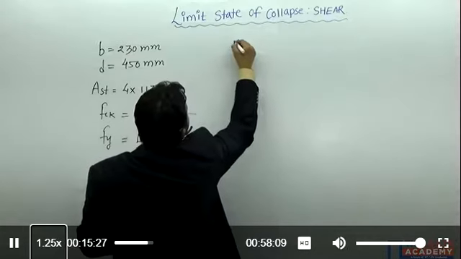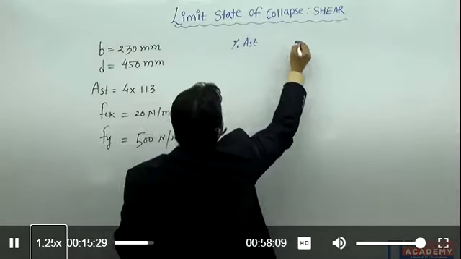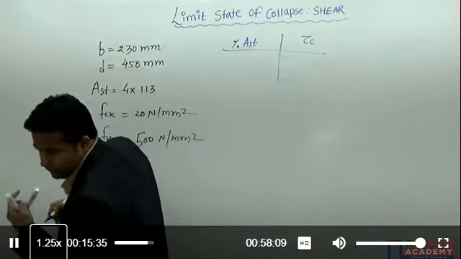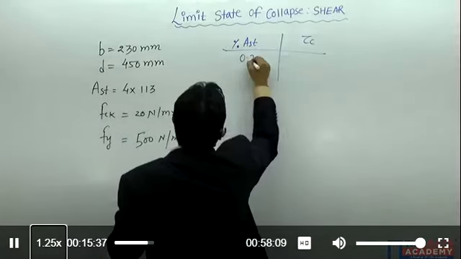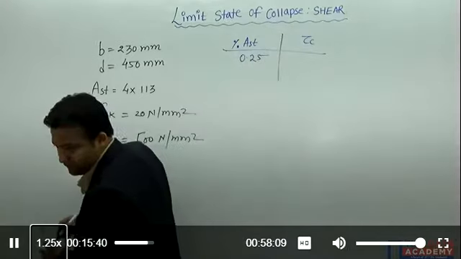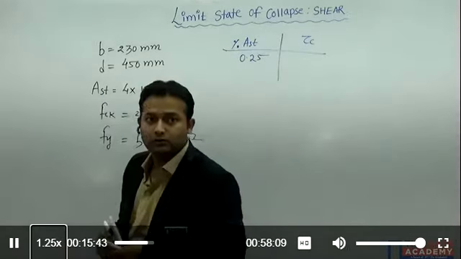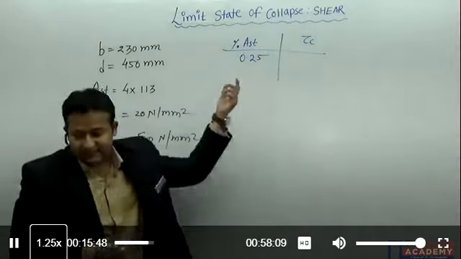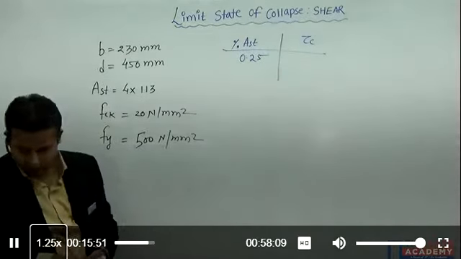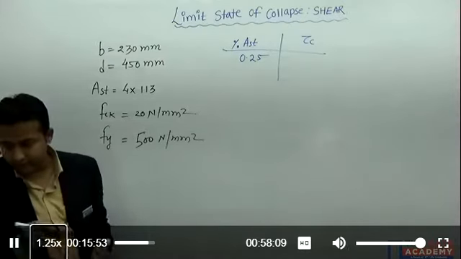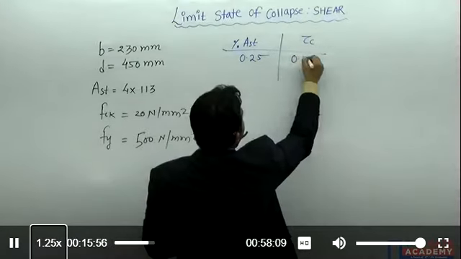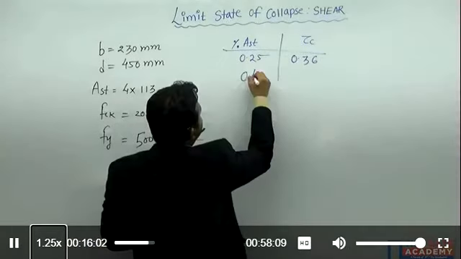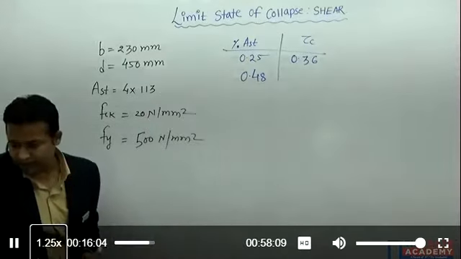If I write here percentage AST and the tau C values they have given me, for 0.25 percentage AST, the value of tau C is 0.36.